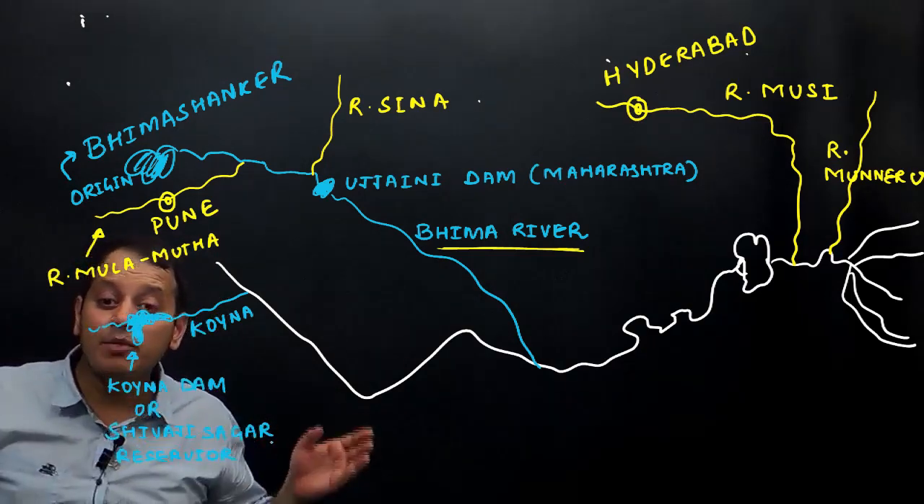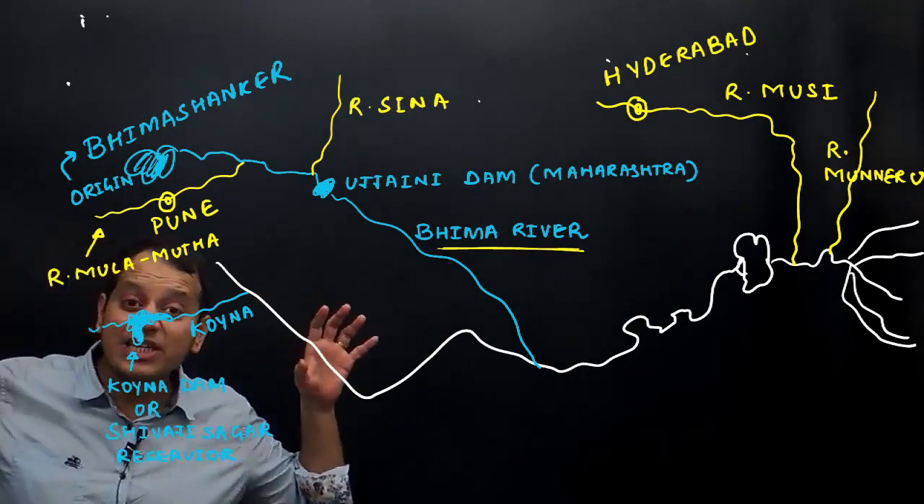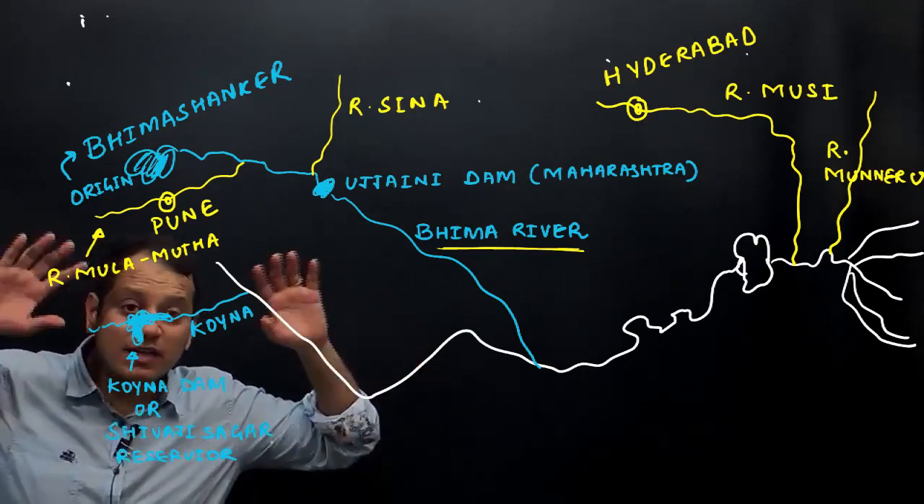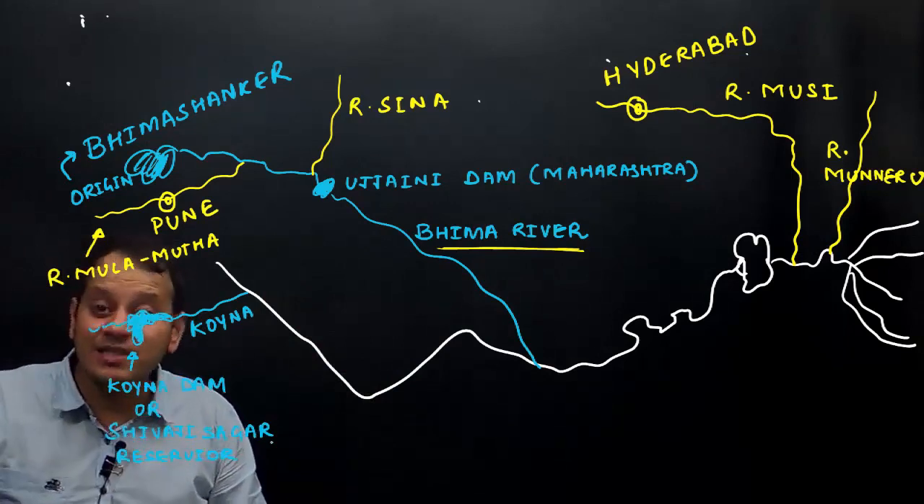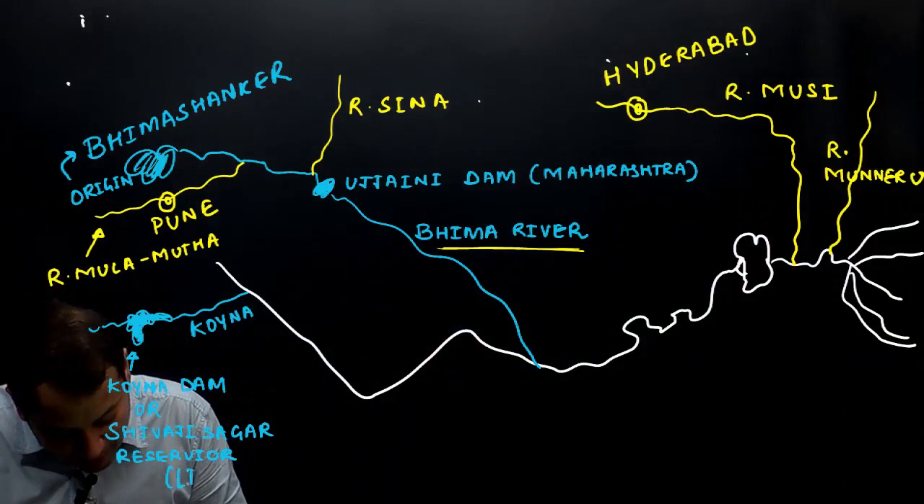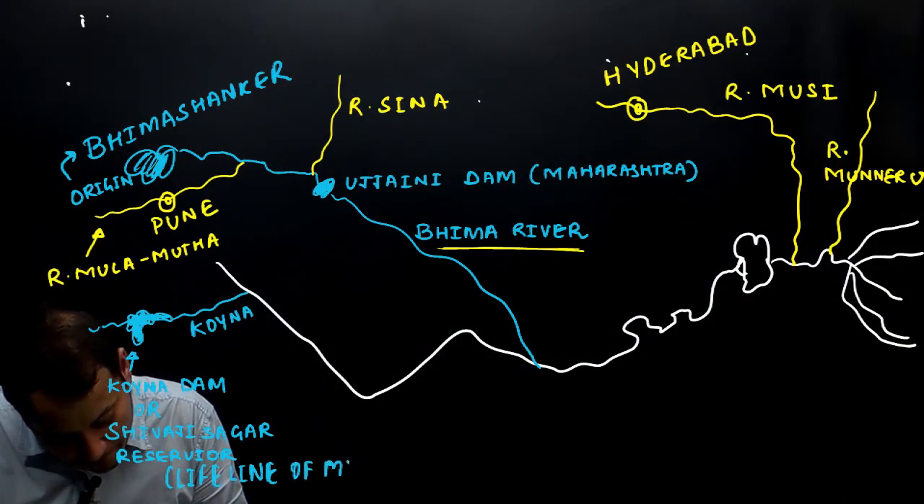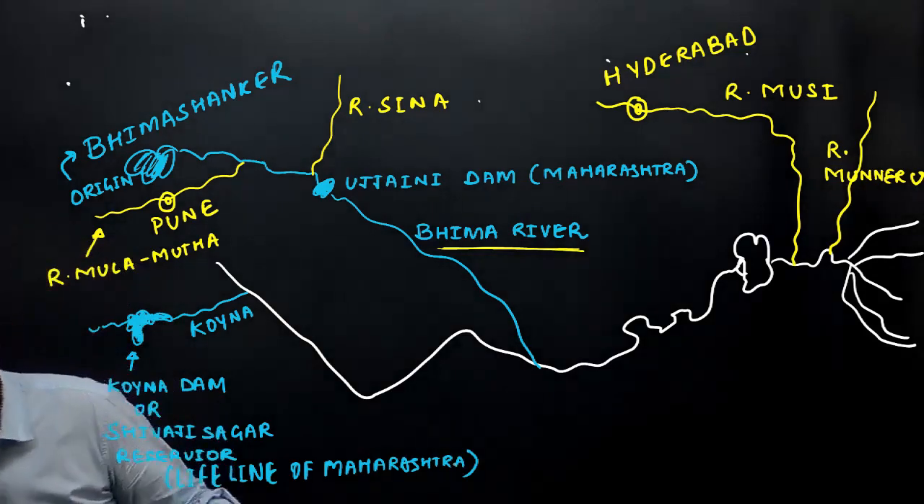Remember, the Koyna Dam or the Shivaji Sagar Reservoir is one of the largest hydroelectric power projects in India, produces one of the largest amounts of electricity, and therefore this region is known as the lifeline of Maharashtra.